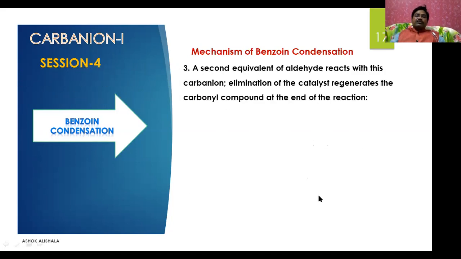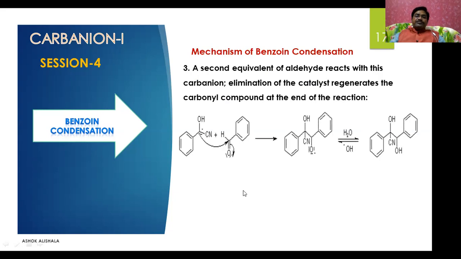The third step is that a second equivalent of the aldehyde reacts with this carbanion, with elimination of the catalyst, regenerating the carbonyl compound at the end of the reaction. This is another aldehyde molecule. This carbanion, which is generated by the deprotonation, attacks it. So you will get an intermediate where oxygen will have the negative charge here. Finally, on hydrolysis, you will get an intermediate compound with a 2-hydroxy group.